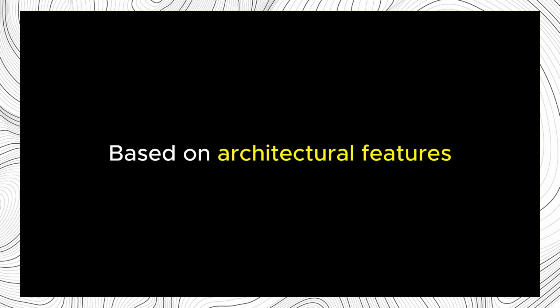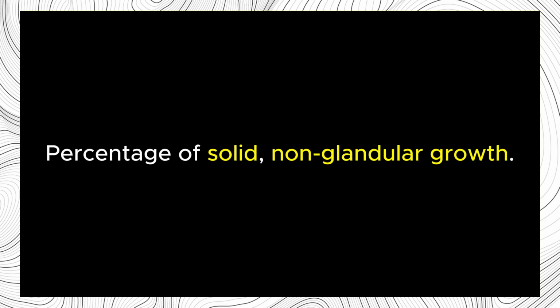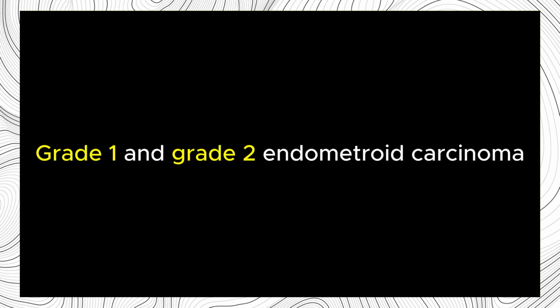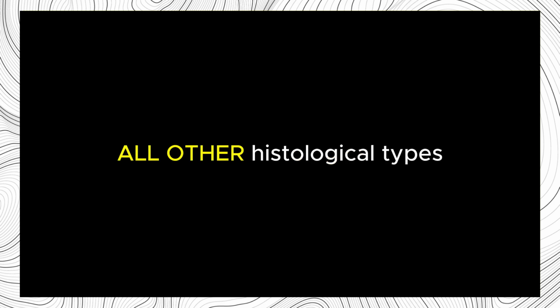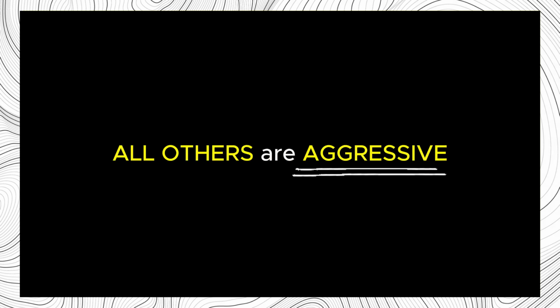Endometrioid carcinoma is graded based on architectural features, especially the percentage of solid, non-glandular growth. Grade 1 has up to 5% solid growth, grade 2 has 6 to 50%, grade 3 has more than 50%. If the nuclear atypia is inappropriately high for the architectural grade, the grade is increased by 1. Again, apart from grade 1 and grade 2 endometrioid carcinoma, which are considered low-grade, all other histologic types are aggressive tumors.